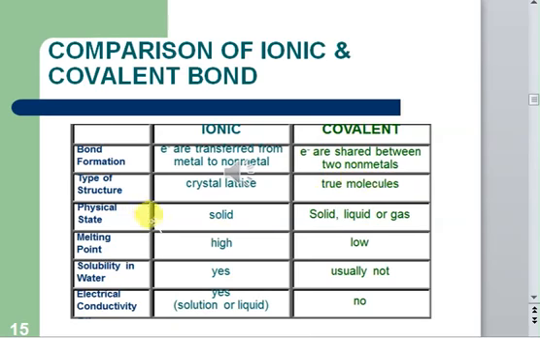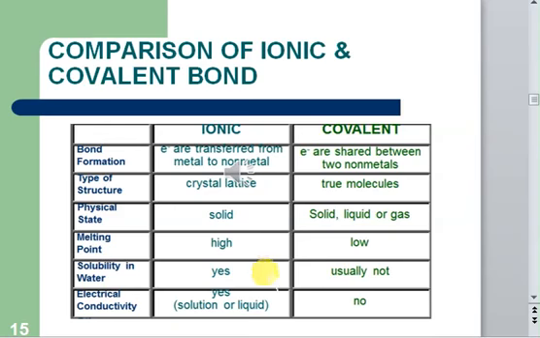Ionic compounds are always solid, while covalent compounds can be solid, liquid, or gases. Ionic compounds have high melting points, while covalent compounds have comparatively lower melting points. Ionic compounds are water soluble, while covalent compounds are not usually water soluble. Lower molecular weight covalent compounds may be water soluble, but they are not usually.